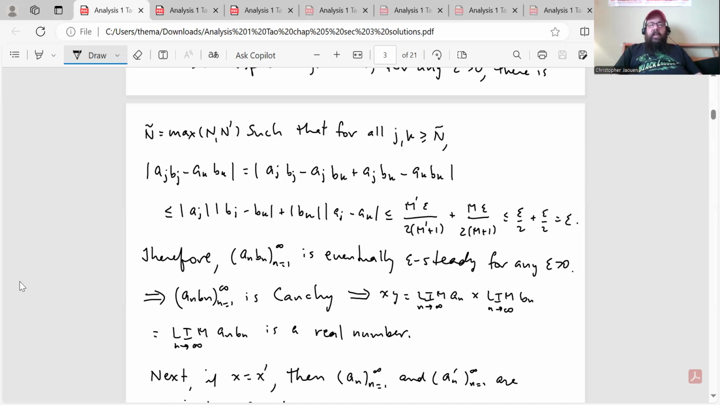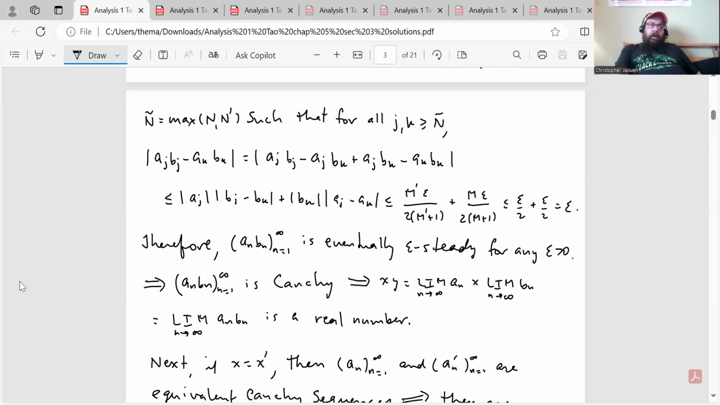Therefore, the sequence of an bn's is eventually epsilon steady for all epsilon greater than 0, which implies that the product sequence here is also Cauchy, which implies that xy is the limit of an times the limit of bn equals the limit of an bn, which is a real number. All right, so that's the first part.